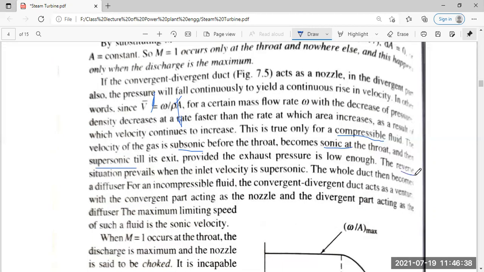But the reverse situation prevails when the incident velocity is supersonic. What will happen? The whole duct then becomes a diffuser for compressible fluid. The convergent-divergent duct acts as a venturi, with the convergent part acting as a nozzle and the divergent part acting as a diffuser. The limiting velocity of such a fluid is the sonic velocity, when M is equal to 1.